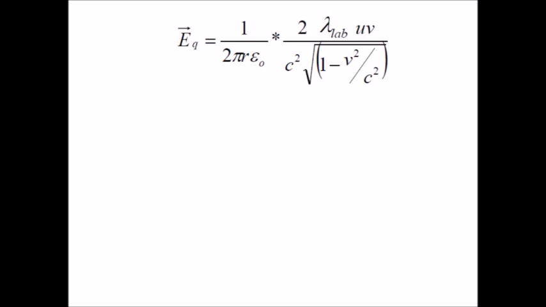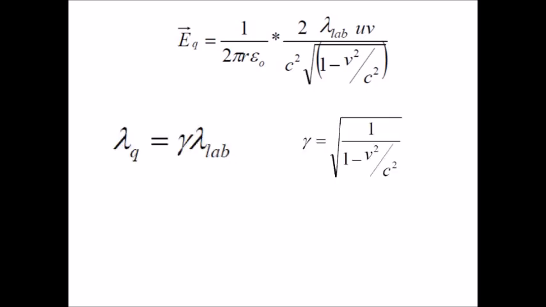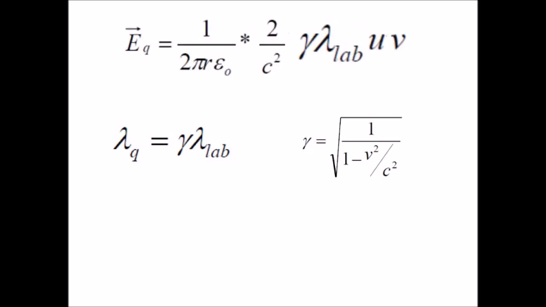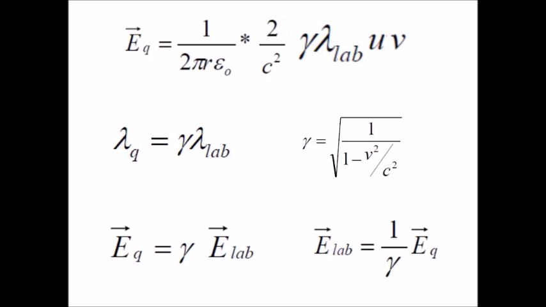And now, I know what you're thinking. You're looking down at the square root term in the denominator, and you're thinking, again, we can simplify this with gamma. And then you're thinking you can plug in lambda q, and you're wrong about that. We could do that, but we won't. Instead, we're going to take aim at the EQ term.